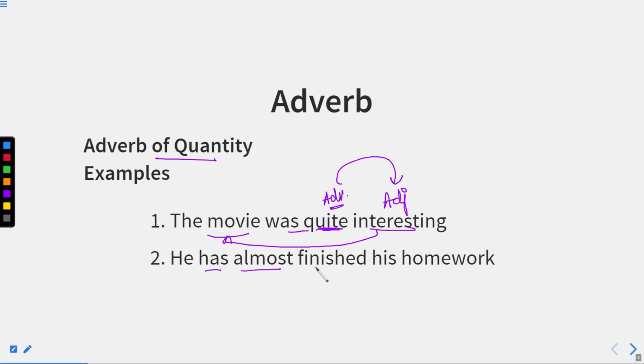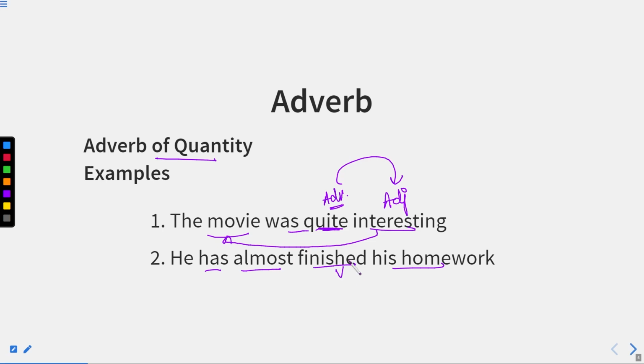He has almost finished his homework. So almost finished means up to the maximum part. So almost is the quantity adverb and finished is the verb.